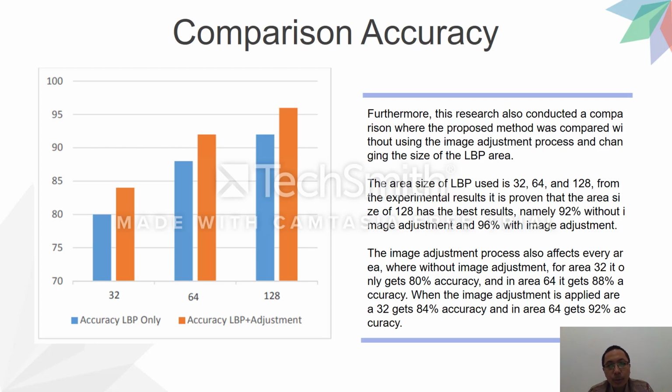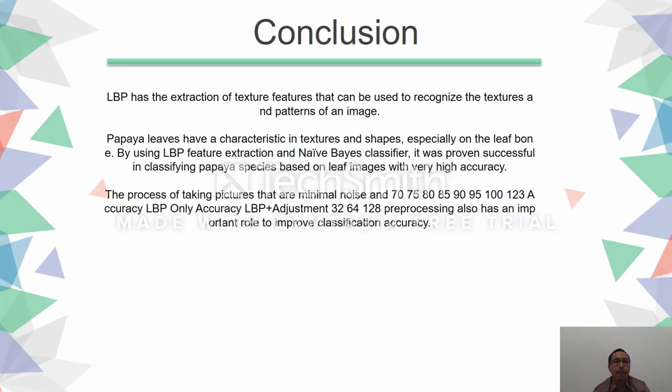The image adjustment process also affects every area. Without image adjustment, area 32 only gets 80% accuracy, and area 64 gets 88% accuracy. When the image adjustment is applied, area 32 gets 84% accuracy and area 64 gets 92% accuracy.